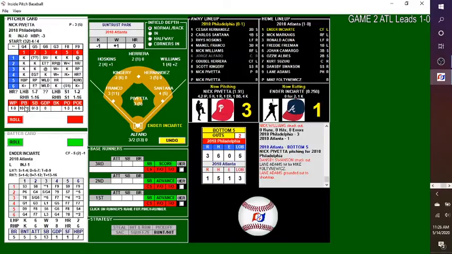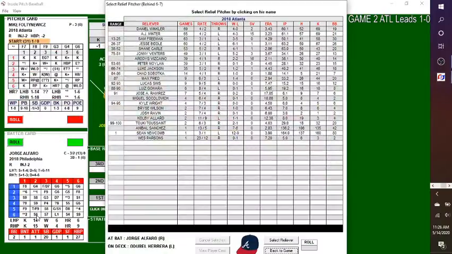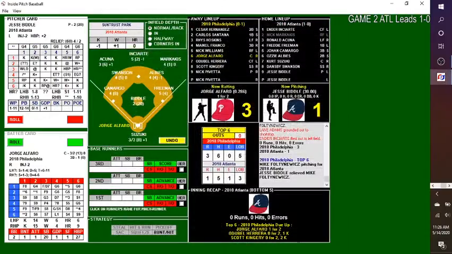Ender Inciarte, who's 0 for 2 with a strikeout, wanting to get his bat going yet again. And the pitch to 4, error check if it's on the ground. 2-6, fly ball, left field. Hoskins makes the grab, and that's out number 3. New pitcher coming in for Atlanta. We'll talk about him in a second as soon as we know who it is. Anyways, no runs, no hits, no errors for Atlanta as we get to the top of the 6th.